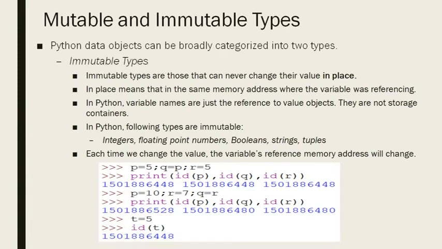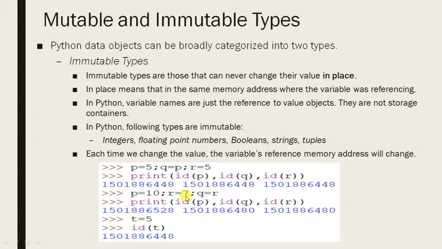But if you change p equal to 10, r equal to 7 and q equal to r, then if you print the id, you can see it has changed. Now the id of p, q and r have changed, but as you have written q equal to r, q and r will point to the same memory location where value 7 is stored. So the id of q and r is the same. You can see here the id of q and r is the same.